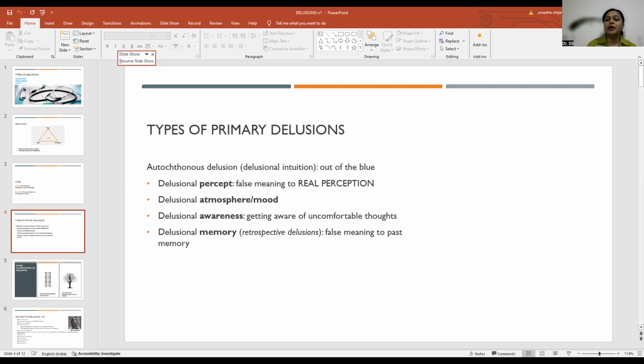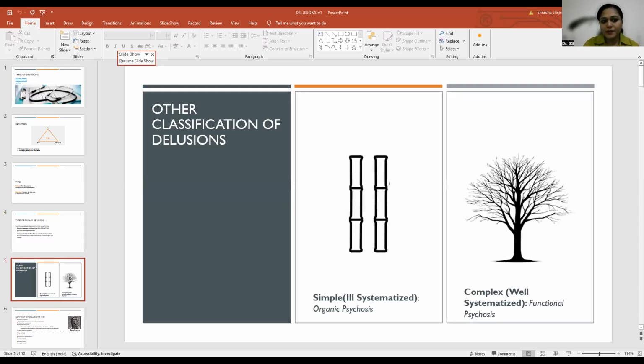So here, the implantation of the chip and the aliens trying to communicate with me through the chip today, because of an appendicitis surgery in the past, is a delusional memory because he is attributing a false meaning to the past memory of surgery. There are other types of classification when it comes to delusion.